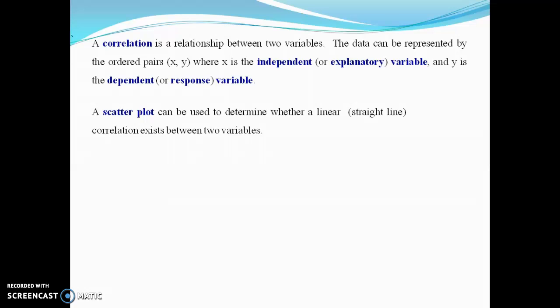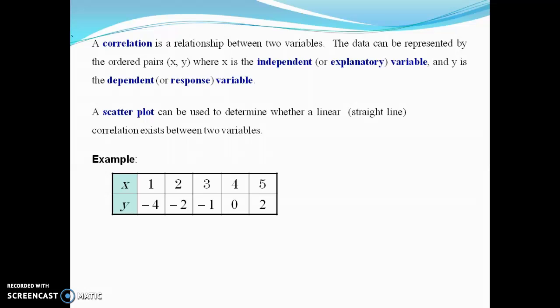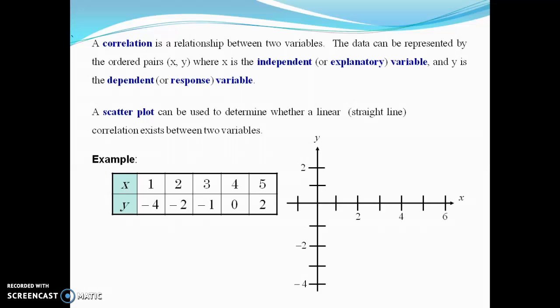A scatter plot can be used to determine whether a linear relationship exists between two variables. You can simply go through the example. So here x variable and y variable. The values of x variable are 1, 2, 3, 4, 5. For the y variable, -4, 2, -2, -1, 0, 2.